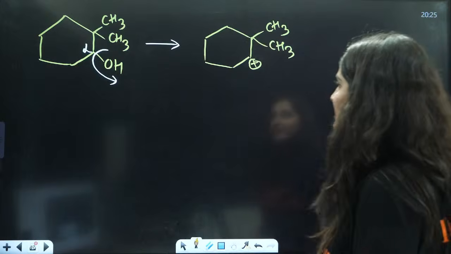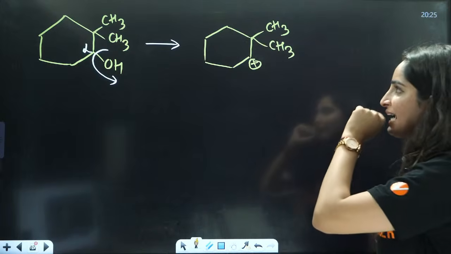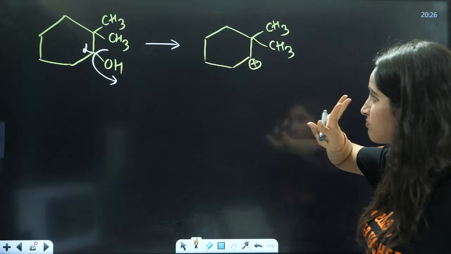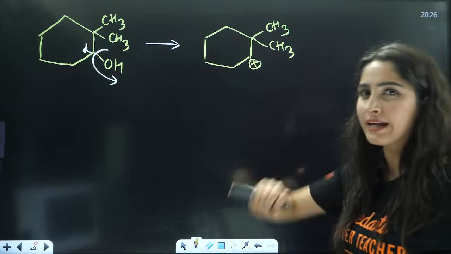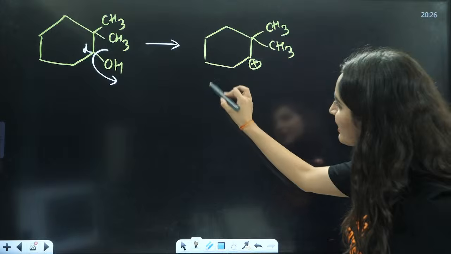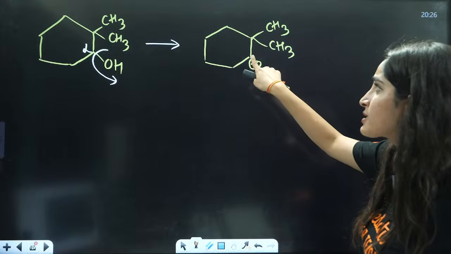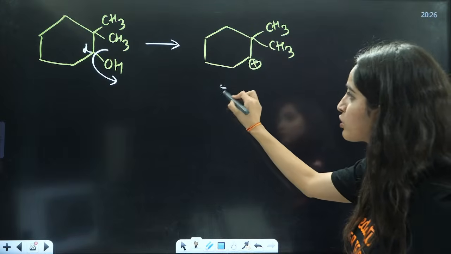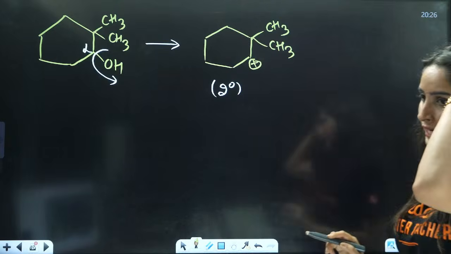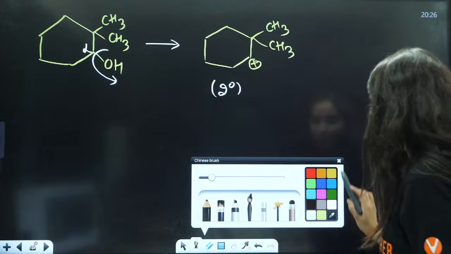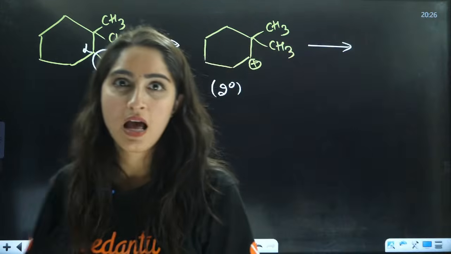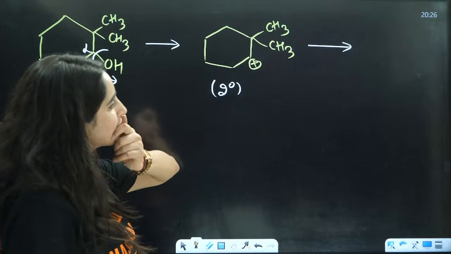Don't worry. So now this is your carbocation. Now see this. Is there any chance of any rearrangement? If I talk about this carbon, this is your 2 degree, because this carbon is connected to 2 carbons. So this is a 2 degree carbocation, isn't it? Now what we will see is, can I do the rearrangement?